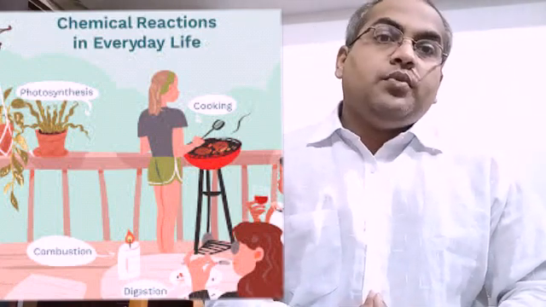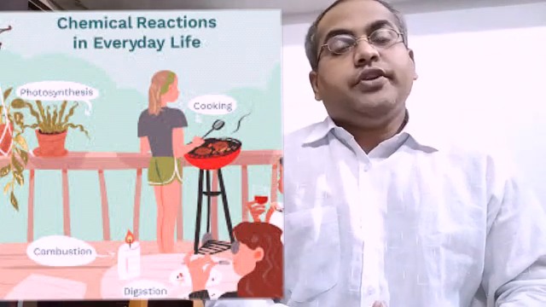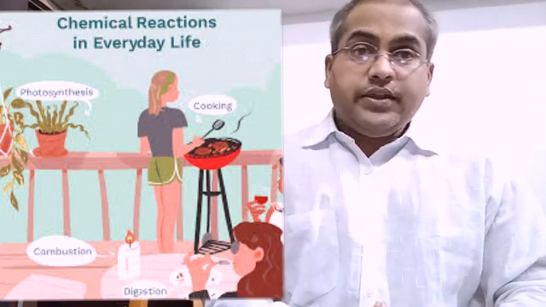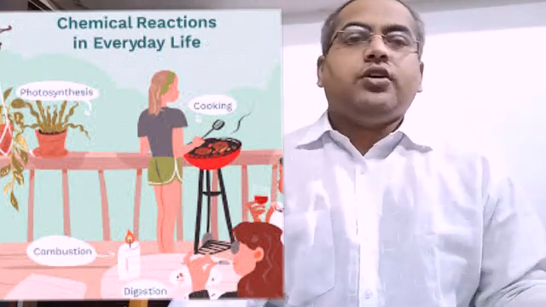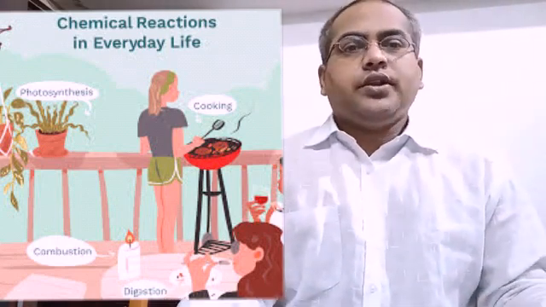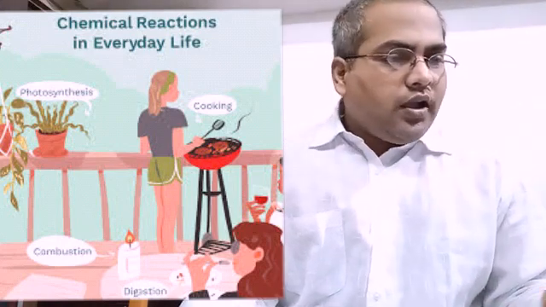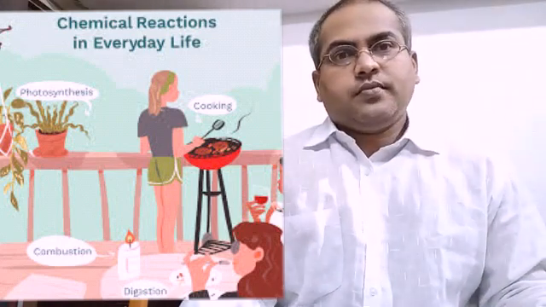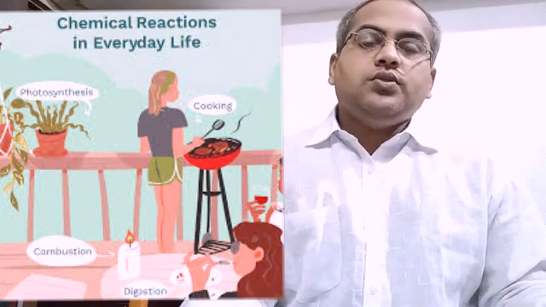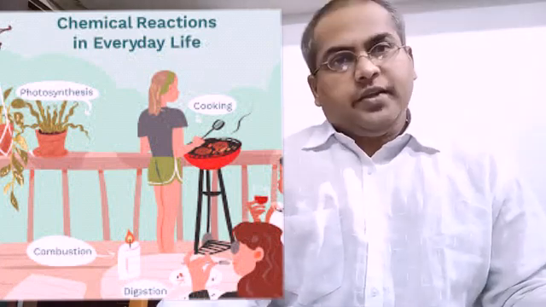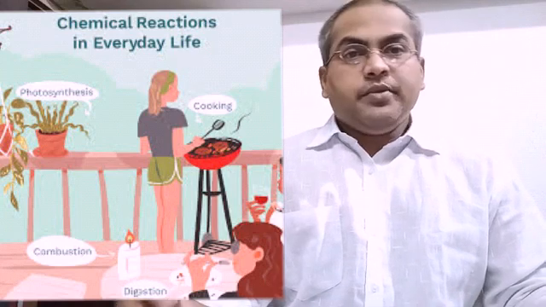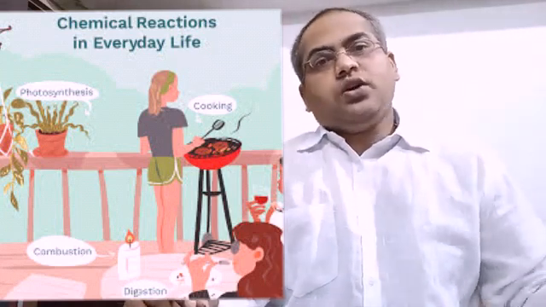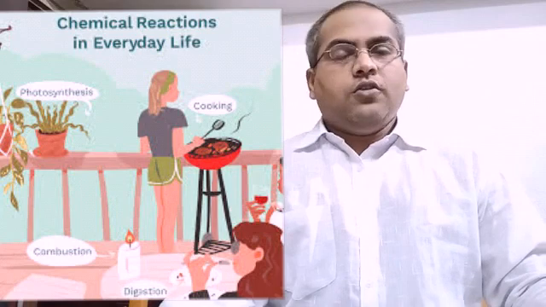Let's take one more example. If you dissolve salt in water, what will happen? Obviously salt will dissolve in water. But in chapter 5 we also learned that we can separate salt and water by the process of evaporation. So this is how these changes take place. I hope you are able to understand chemical change, in which a new substance is always formed.